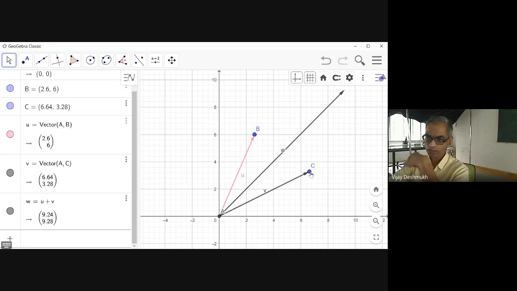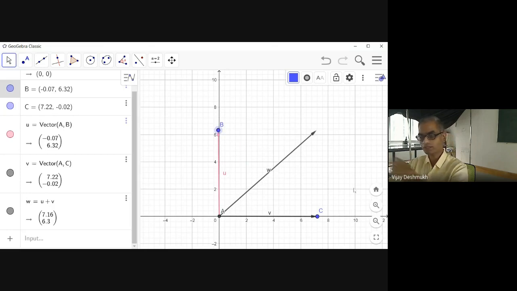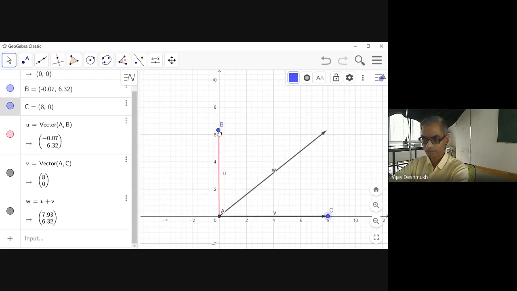So this is something like component. If I go this on the x-axis and this on the y-axis, now this is simply the projection of the vector. So you can just project from here. You can see here very nicely. Let me take this as 8 and this one as 6. You can clearly see this is the projection.